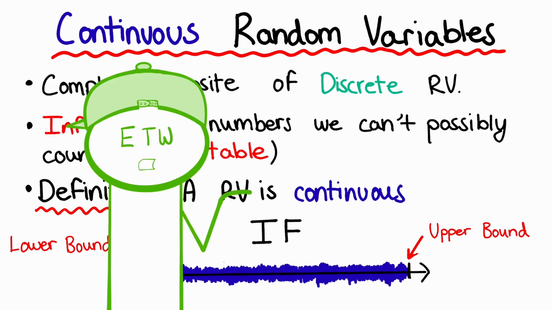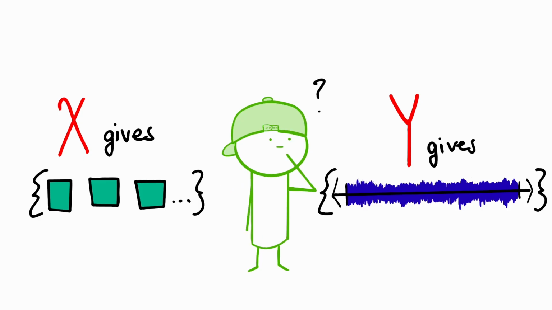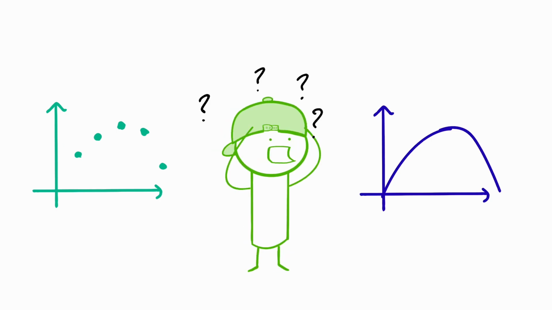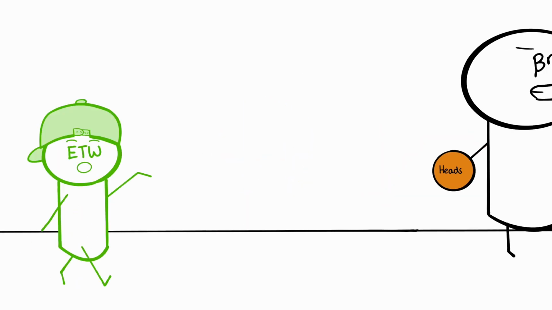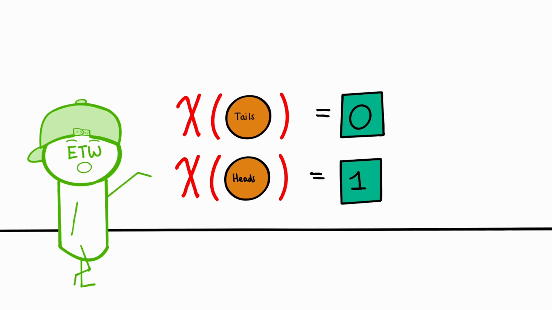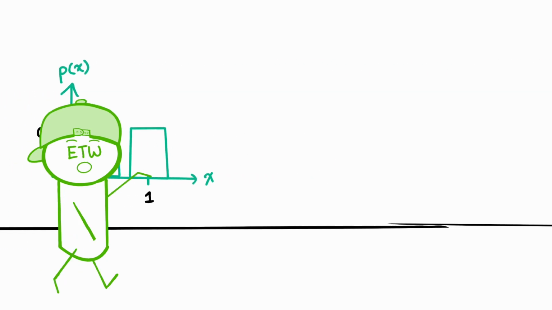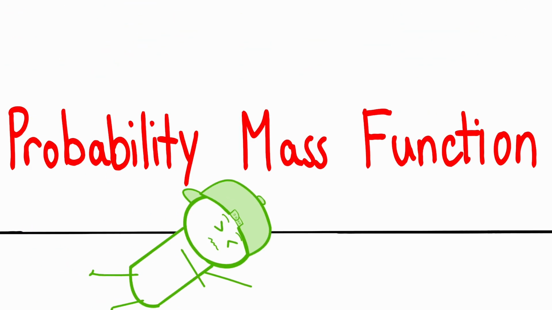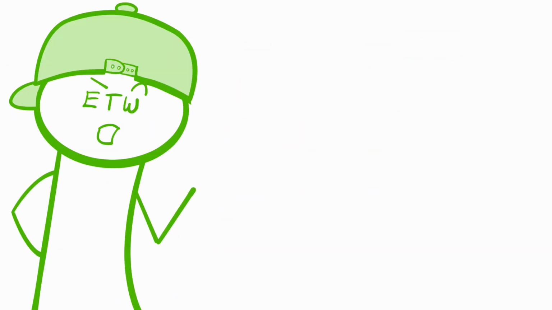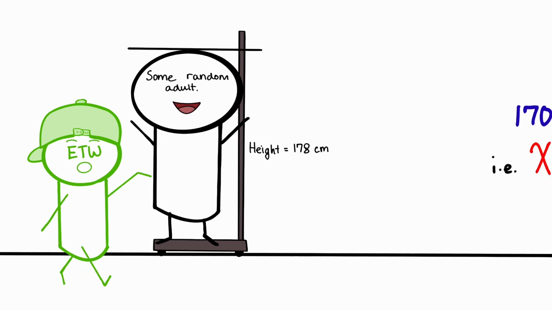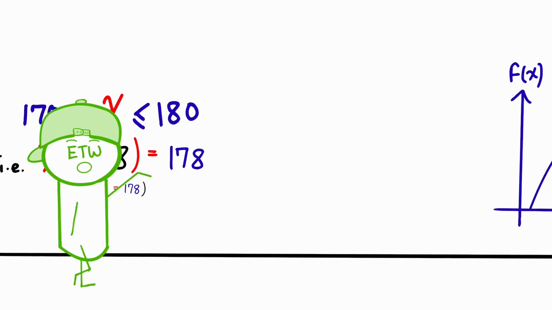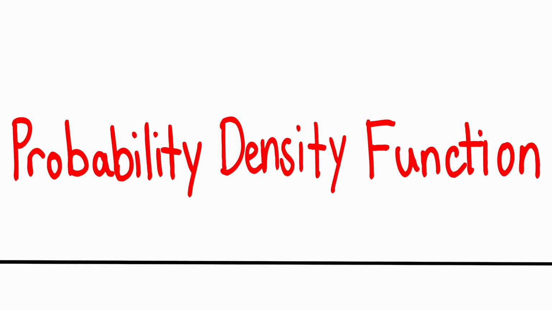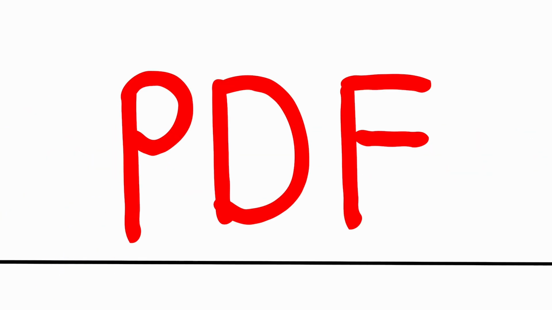Now, I'm about to blow your mind with this logic right here. Depending on the type of your random variable, you will end up with a different distribution with completely different behaviors. For example, if your experiment is a discrete case with a discrete random variable, you will get a discrete distribution. If you want to calculate probabilities, we will use the probability mass function, or PMF for short. In contrast to that, if your experiment is a continuous case with a continuous random variable, you will get a continuous distribution. If you want to calculate probabilities, use the probability density function, or PDF for short.